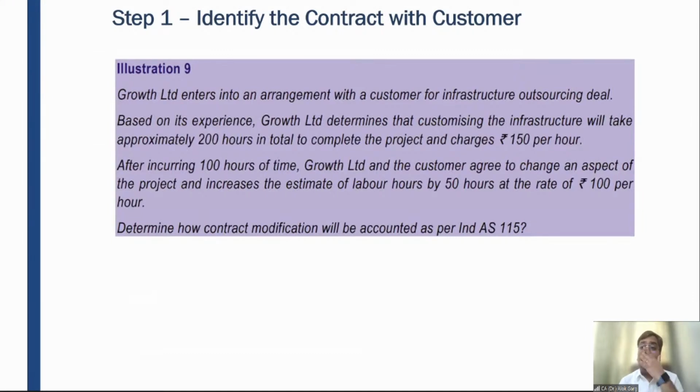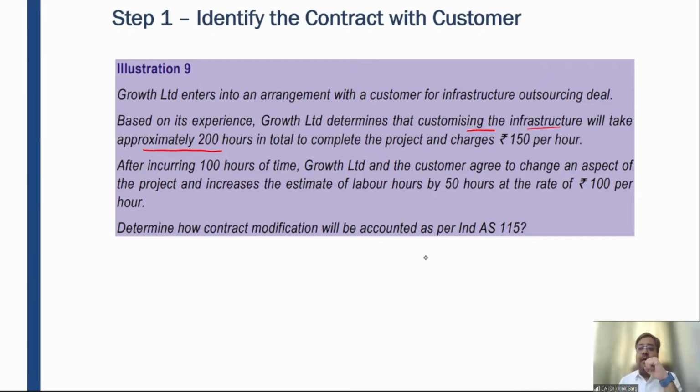Now let's discuss the updation of the existing contract. Growth Limited enters into an arrangement with the customer for an infra outsourcing deal, right? Based on its experience, Growth Limited determines that customizing the infrastructure will take approximately 200 hours in total to complete the project and charges 150 rupees per hour, right?